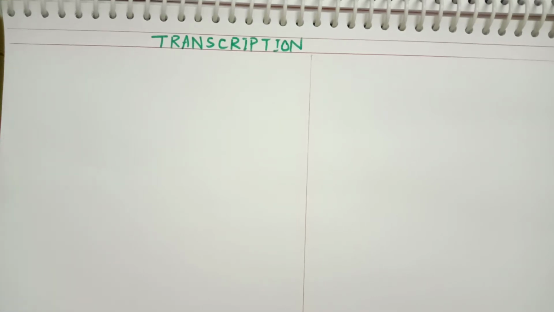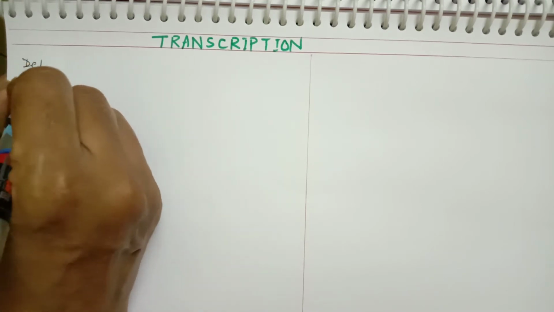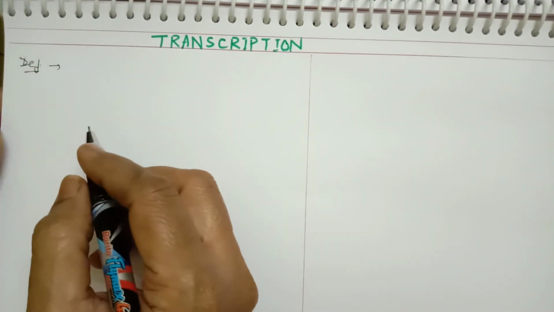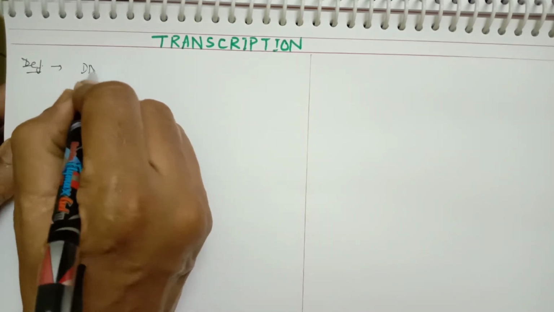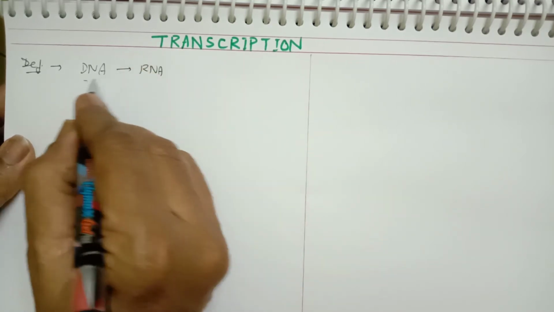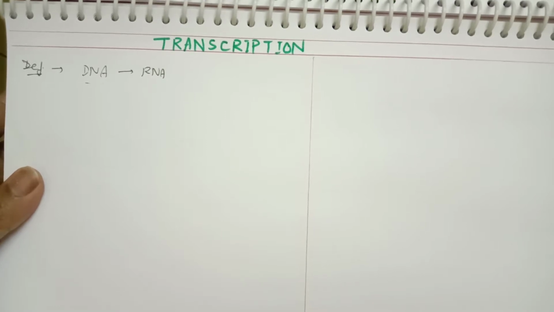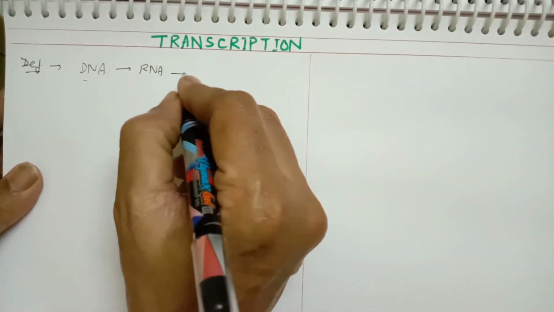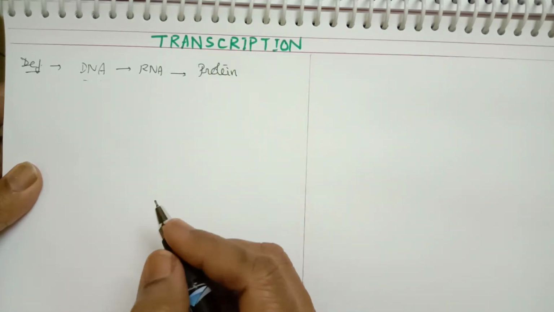So first we are going to start with transcription. First I will give you the definition of transcription. Transcription can be defined as copying genetic information from DNA to RNA. Whatever genetic information is present in DNA is copied to RNA. That means synthesis of RNA from DNA, and this process is called transcription. Later from RNA, a particular protein is synthesized, which is called translation.